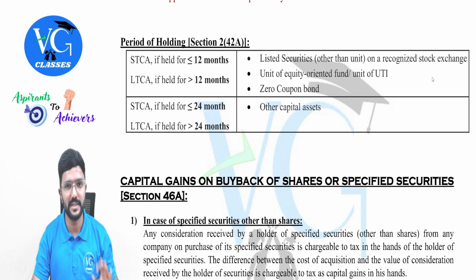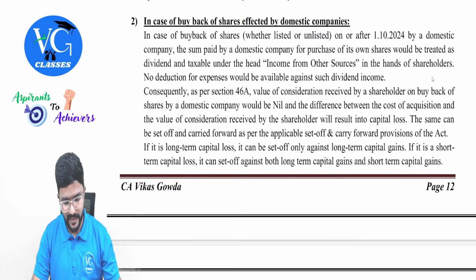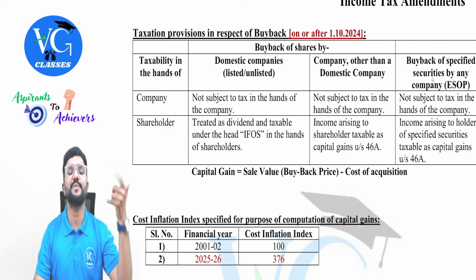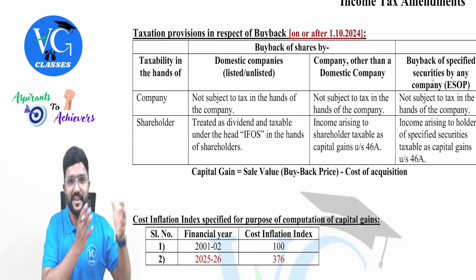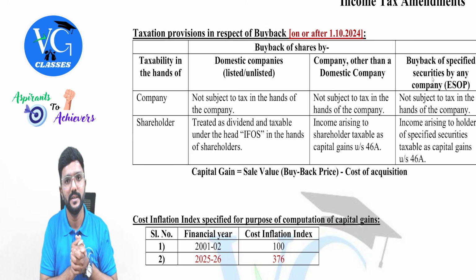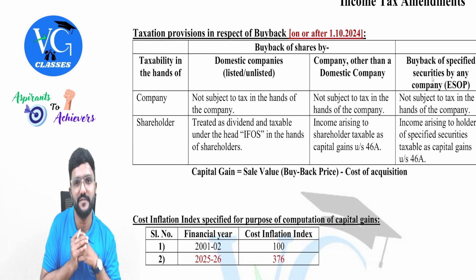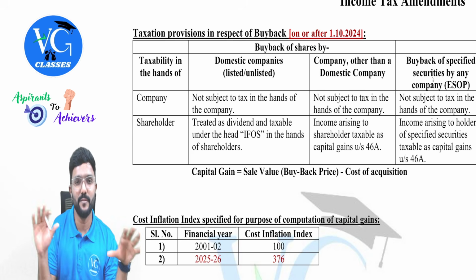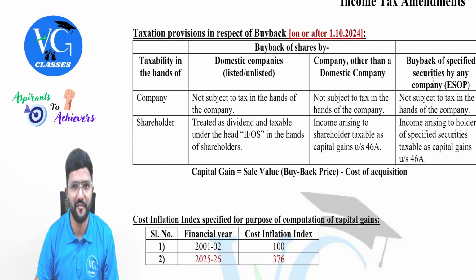You would have already learned all this, so I'm not going into detail. And even with respect to buyback of shares, there was an amendment from 1st October 2024. So you were supposed to learn two things last year. From 1st April to 30th September, if buyback happens, then the provision was different. And if buyback happens from 1st October to 31st March, then the provision was different. But now, one single provision for the entire previous year 25-26, guys. That is the new provision.